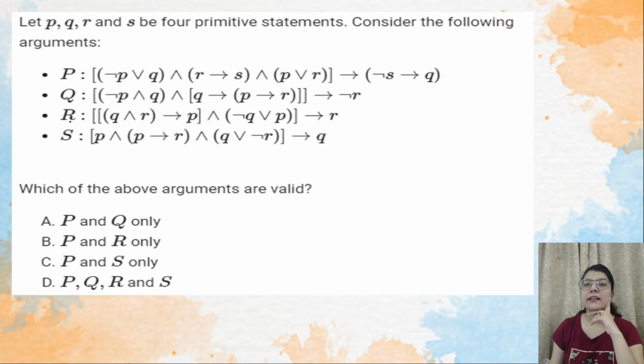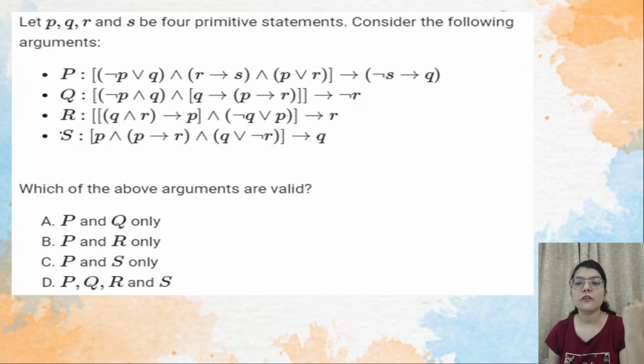They are asking which of the following arguments, that is PQRS arguments, are valid. Basically you are given small p, q, r, s as four primitive statements, and then you have been given four arguments, capital P, Q, R, S, and they are asking which of these four arguments are valid.